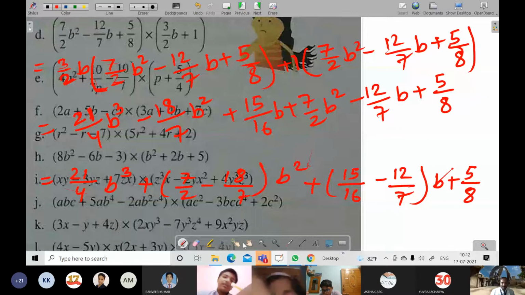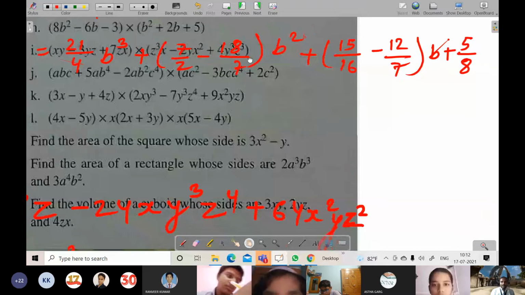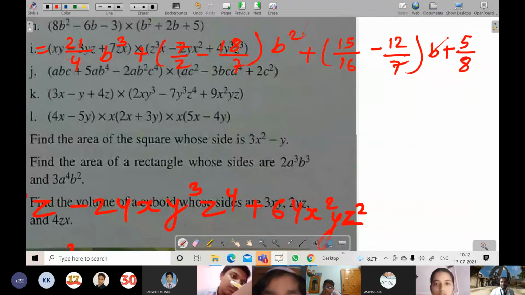Clear to everyone? Yes, sir. After that we will simply do fraction addition and subtraction. It will be 21 by 4 b cube, or you can write it in mixed fraction also.